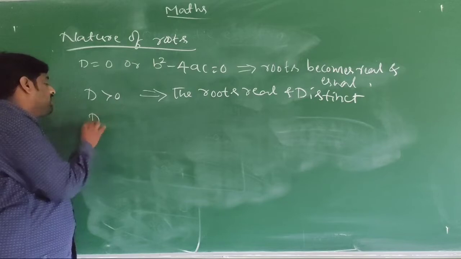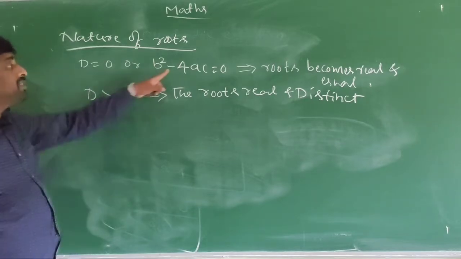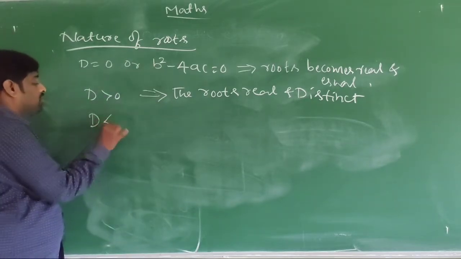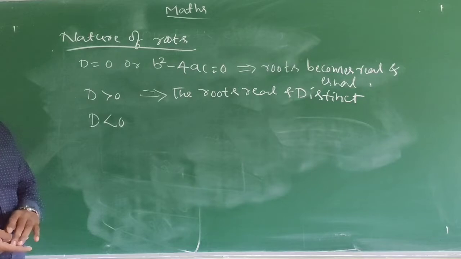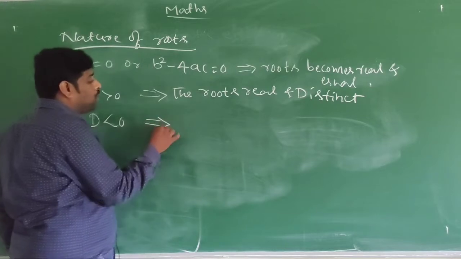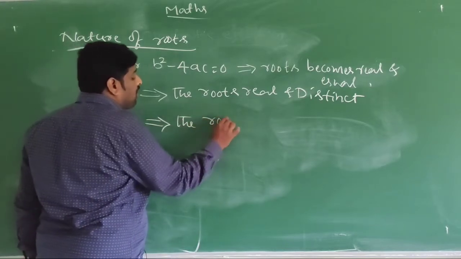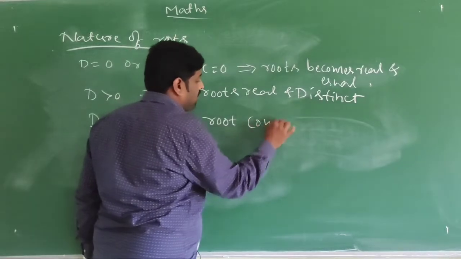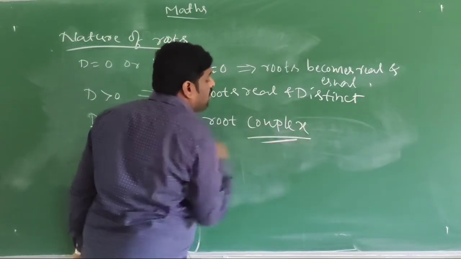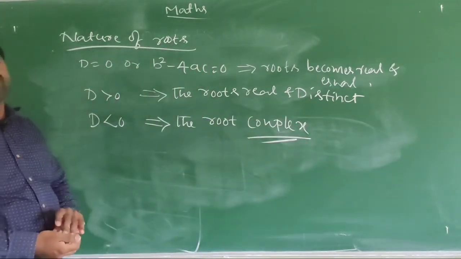Suppose the discriminant b square minus 4ac is less than 0. Less than 0 means a negative number will come, that is minus 1, minus 2, minus 3. So how can we find the square root of a negative number? In the form of the solution, in the form of complex. So now the roots are complex or imaginary.